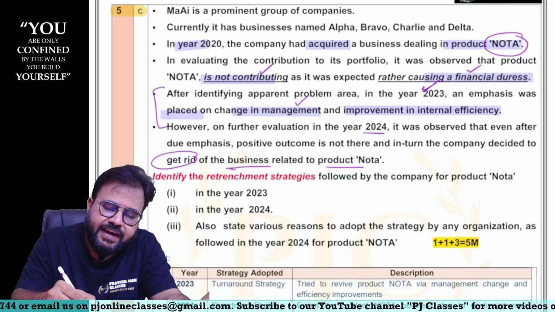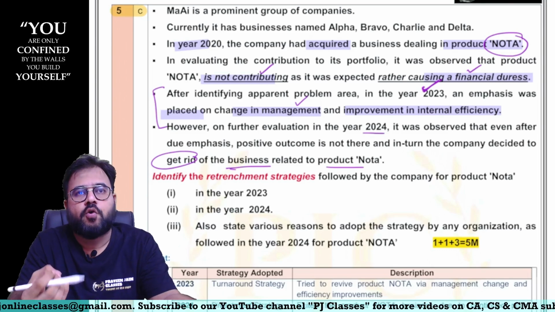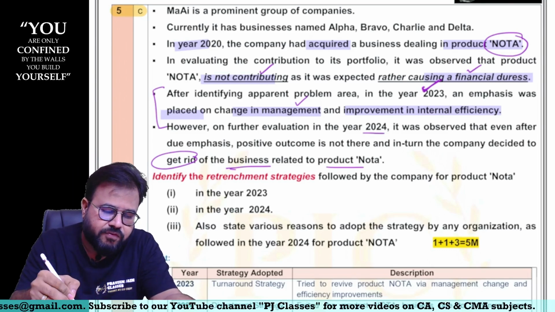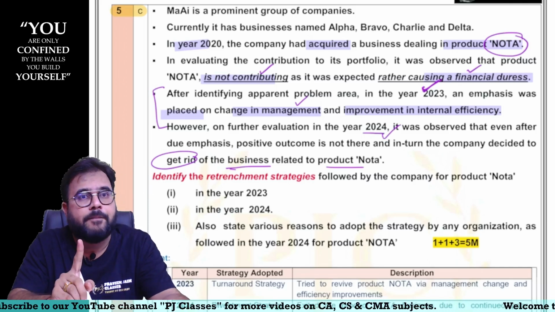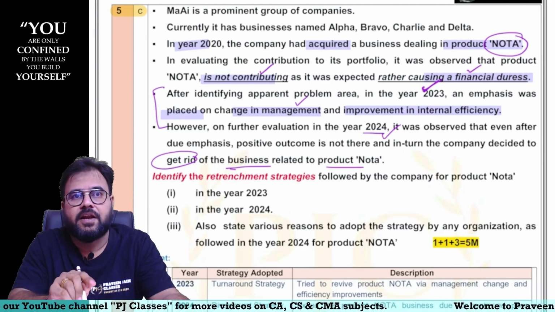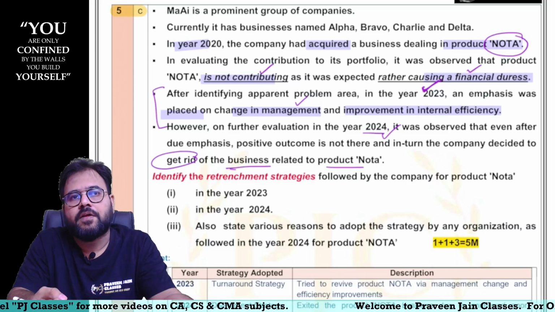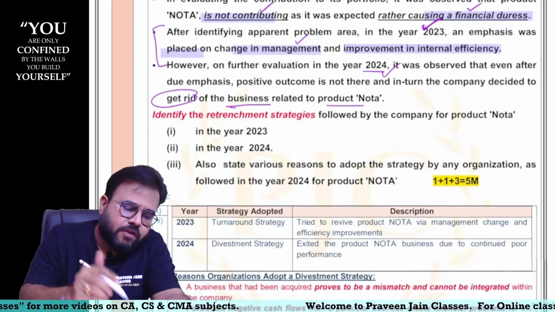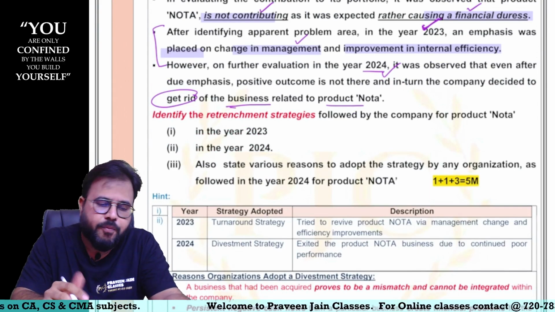In 2023 they tried to bring turnaround in that particular business, sir. But can I say that turnaround failed, sir. In 2024 they want to close this particular product only, sir. They are not closing the company. Remember, they are only closing this particular product, sir. So can I say this is what we call as what, sir? Divestment strategy, sir. So now identify the retrenchment strategies followed by the company for product Nota.